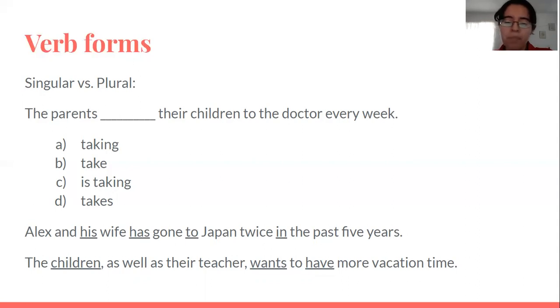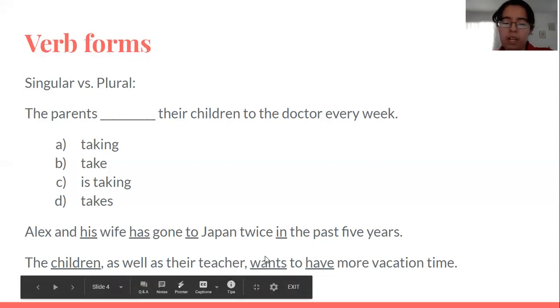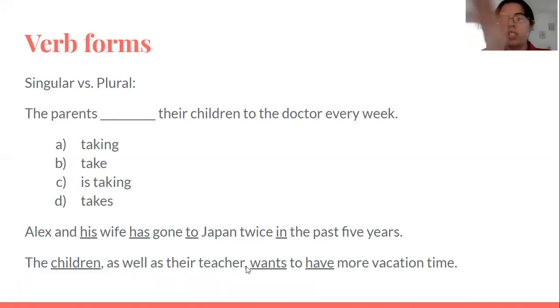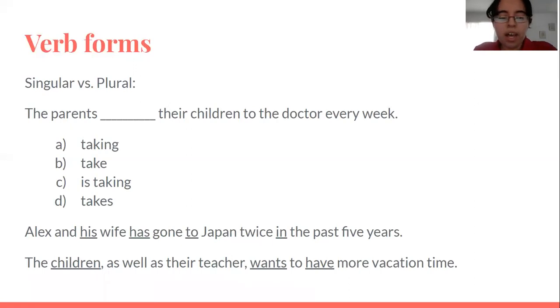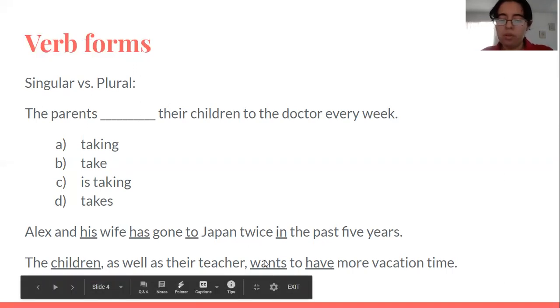Yeah, it would be "wants", because when we have something in between two commas, it means it's extra information and we can delete it. It doesn't matter, and the sentence still has to make sense. So if we delete it, it says "the children wants", but children would also be "they", and they're "they". So it would be "the children want to have more vacation time." The children want. So yeah, this one would be the incorrect one. Those are the answers.